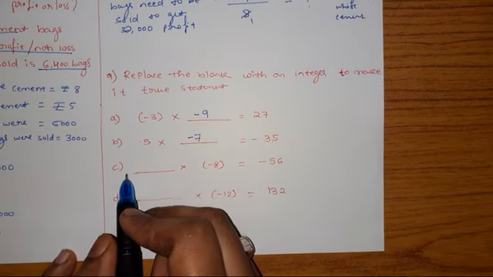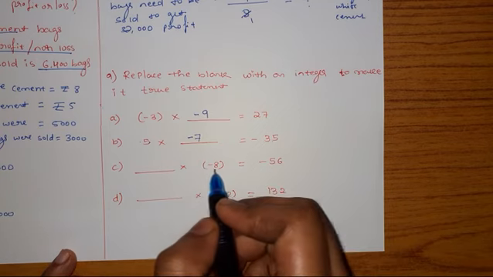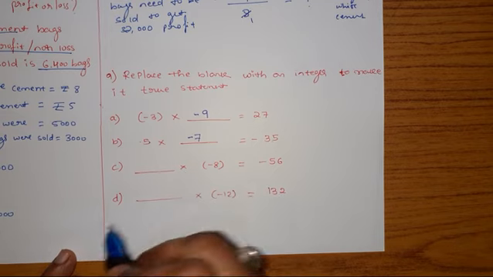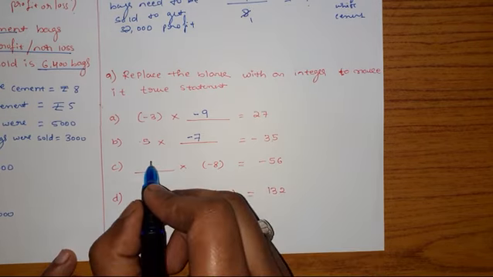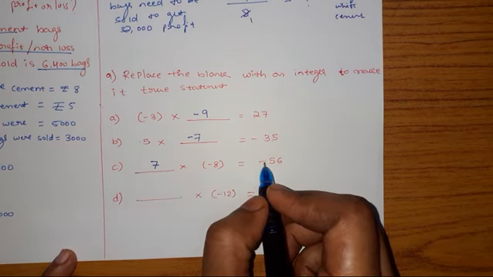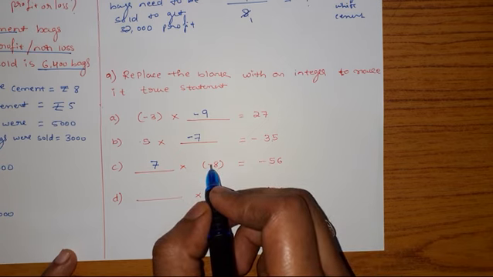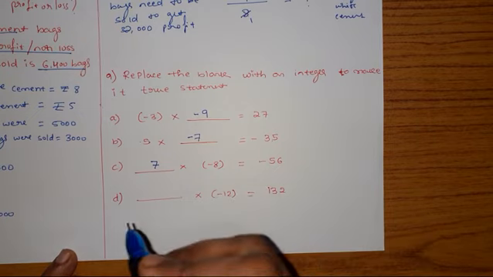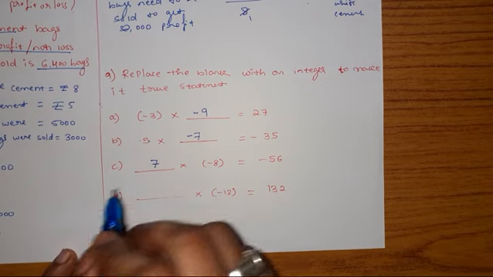Now come to question C. 8 is there, 56 there. In 8 table, 8 how much are 56? 8 sevens are 56. Now already the answer has minus. Here in the question also minus. Minus into plus is minus. So it is a balanced state. No need to write any symbol. Even if you want to write plus, you can write, no problem.